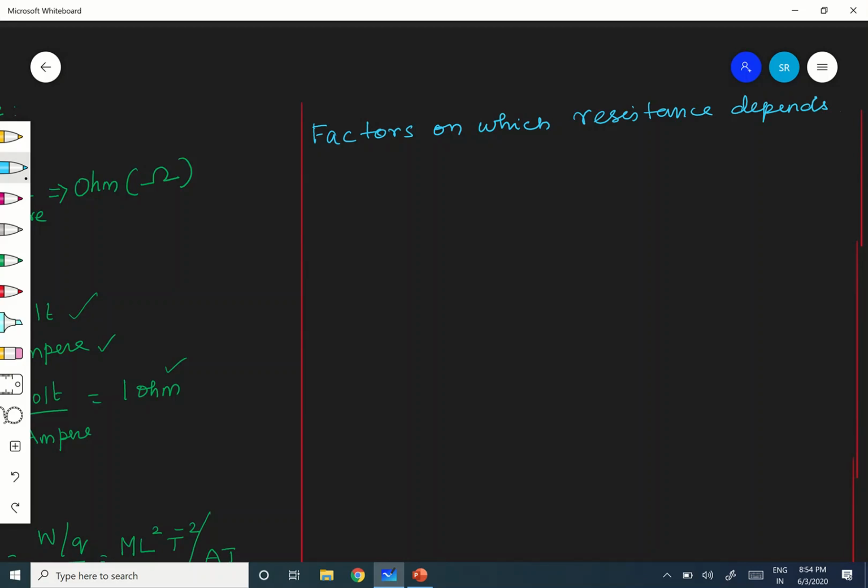You recall what is the resistance formula? Just now we have seen R. What is R? R is equal to m L divided by n e squared A tau. Correct? This is R. Therefore, what are all the factors on which resistance depends? Number 1. Resistance of the conductor.